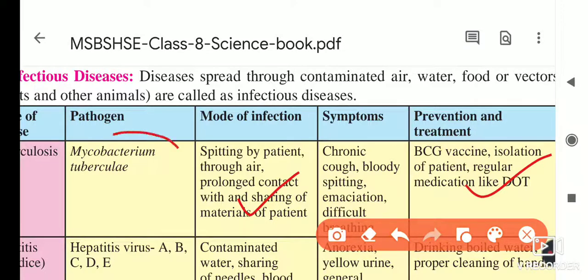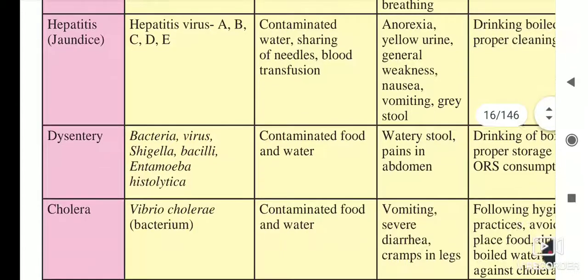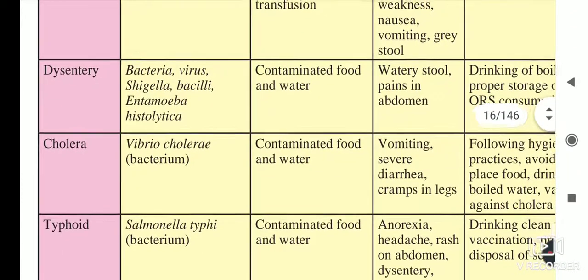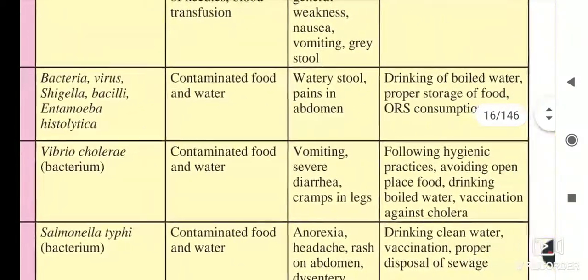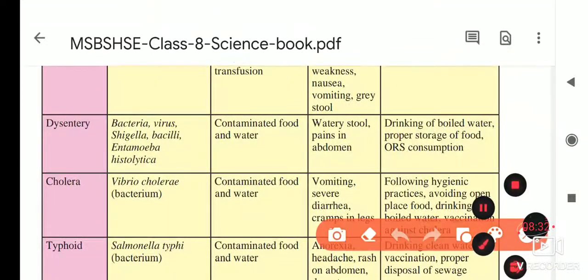And the respective pathogens are given here, which I will ask you in the next question, match the pairs. Then the next question I ask you is about cholera. What you have to write is the mode of infection. How does cholera spread? Cholera spreads through contaminated air, or contaminated food and water.